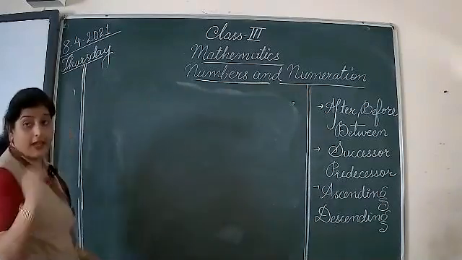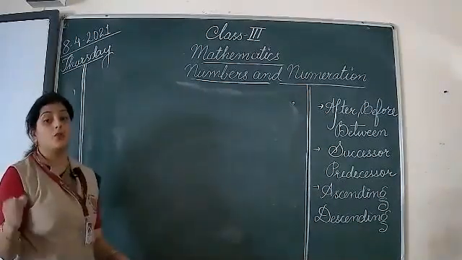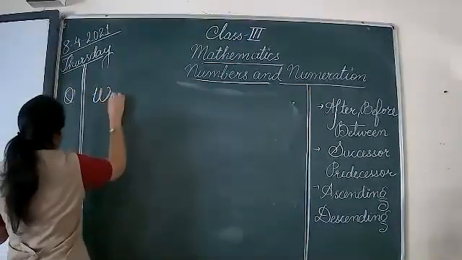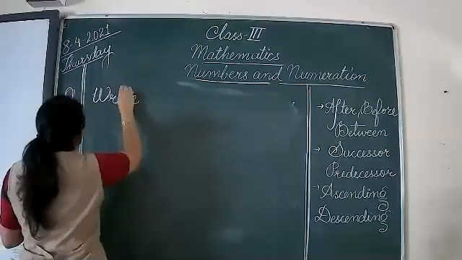I'm giving you some questions so that you can do practice at home. Just keep on writing with me, students.